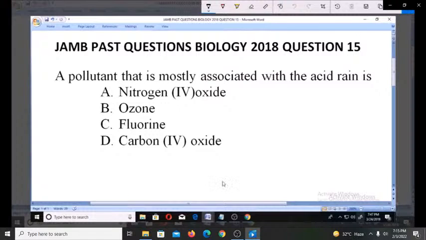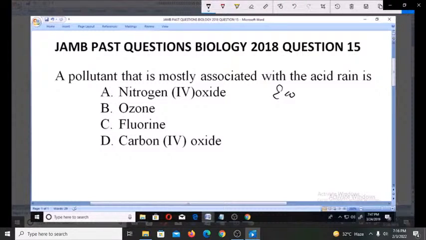Fossil fuels contain pollutants such as sulfur dioxide and nitrogen 4 oxide. These gases are poisonous and dissolve in moist air to form acids. When they are dissolved by rainwater, they give rise to acid rain. Acid rain reduces the growth of plants and damages their leaves. It also destroys metallic structures, plants and animal life. So you can also see this under ecological management.